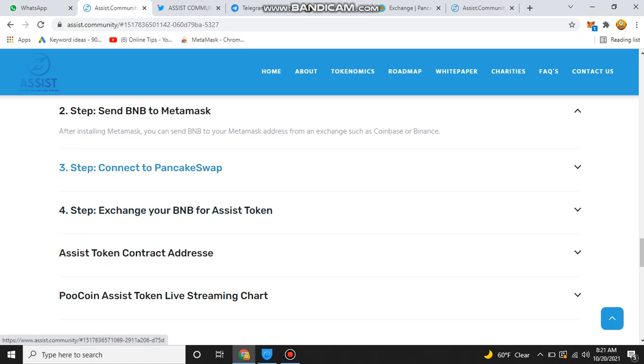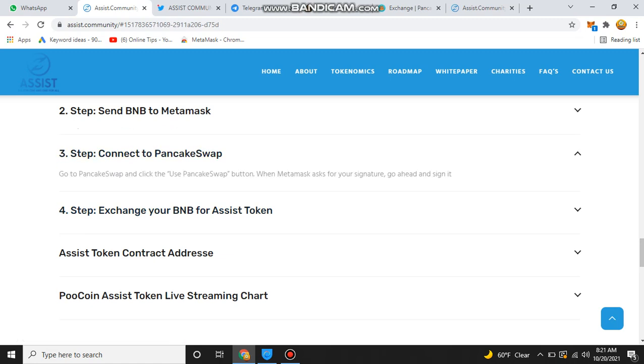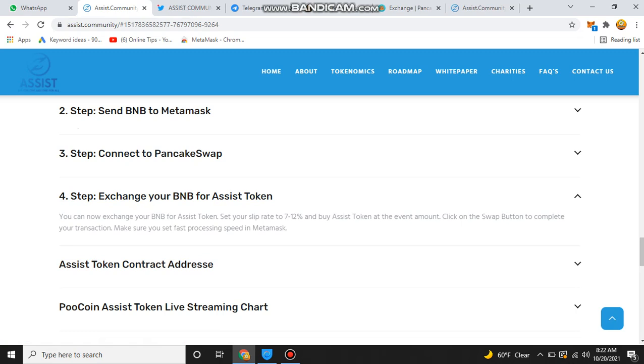Step three is to connect to PancakeSwap. Go to PancakeSwap and click the Use PancakeSwap button. When MetaMask asks for your signature, go ahead and sign in. Then you can exchange your BNB for Assist token. Set your slippage rate to 7 to 12%, buy Assist token in the amount you want, and click the swap button to complete your transaction. Make sure you set fast processing speed in MetaMask.